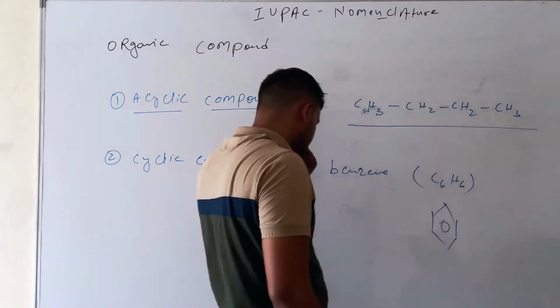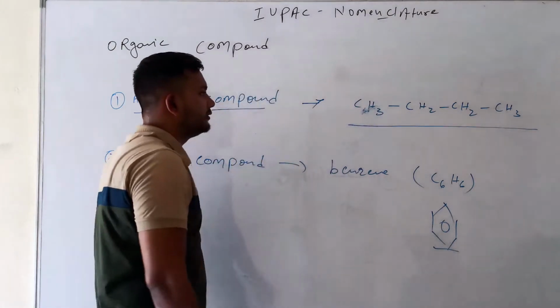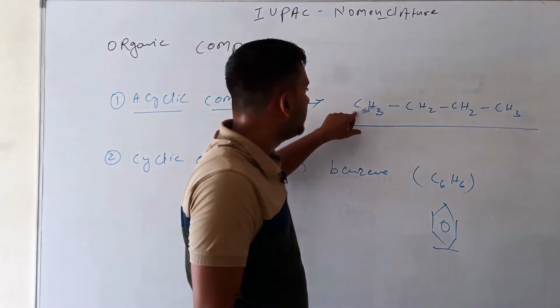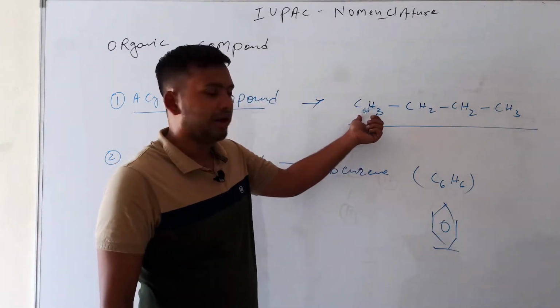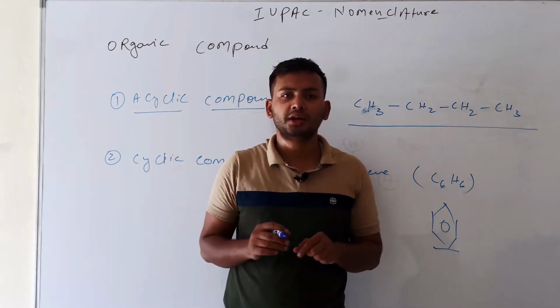Benzene is a cyclic compound. And how many carbons here? 1, 2, 3, 4 carbons, so we call it butane. Butane is an acyclic compound, meaning an open chain compound.